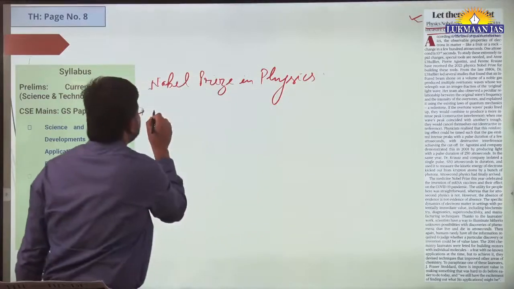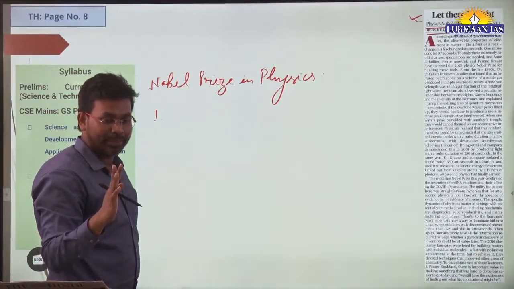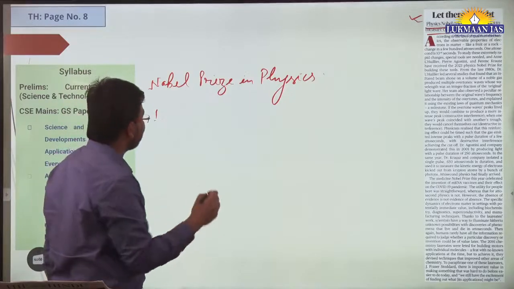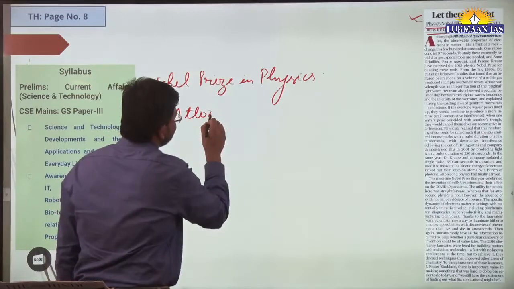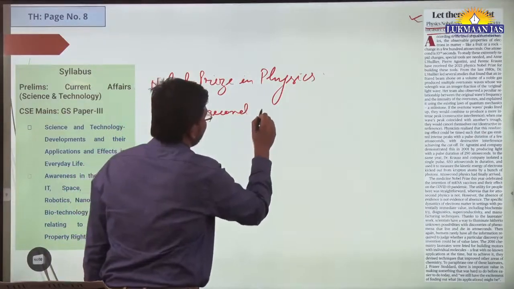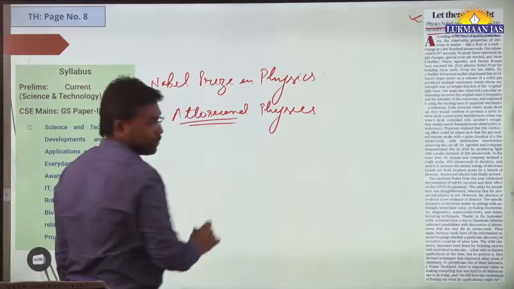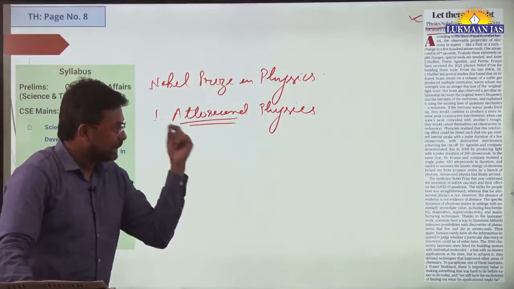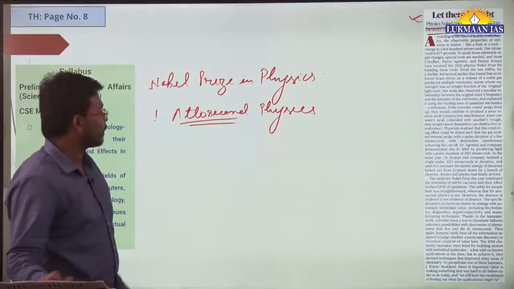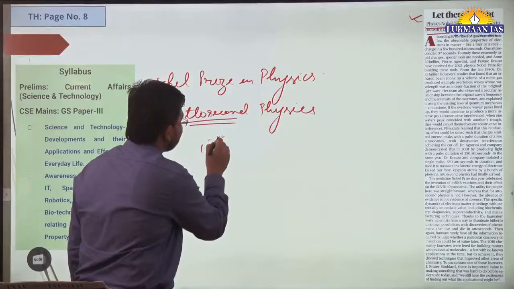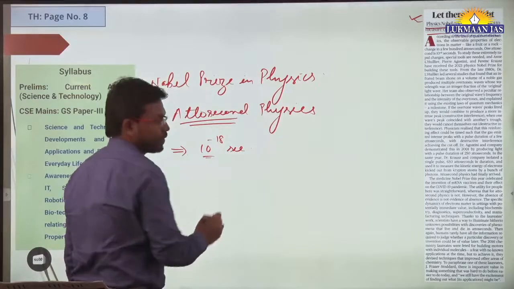So Nobel Prize in Physics was given to how many people? 2 people or 3 people? 2 people. Nobel Prize in Physics was given to 2 people for their work in attosecond physics. So in attosecond physics, what happens? They are able to measure fast moving electrons at attosecond speed. So this is, let's say, 10 raised to power minus 18 of second. 10 raised to power minus 18 second is known as attosecond.